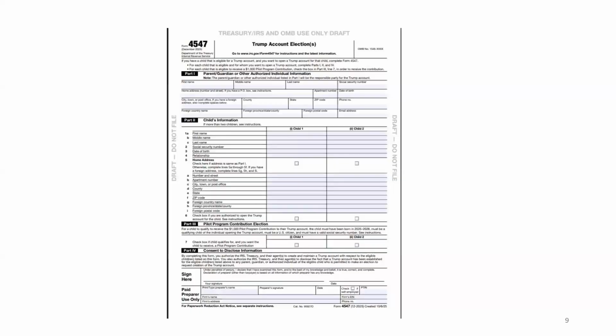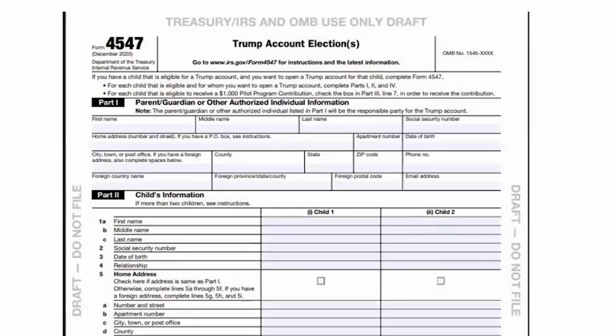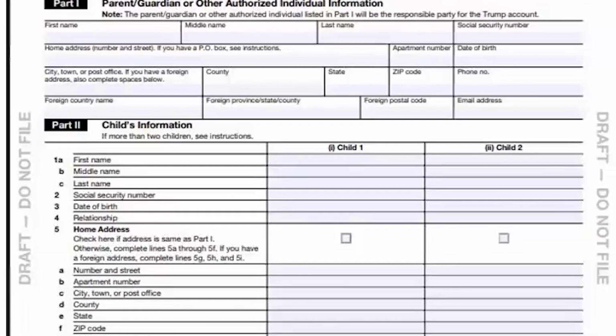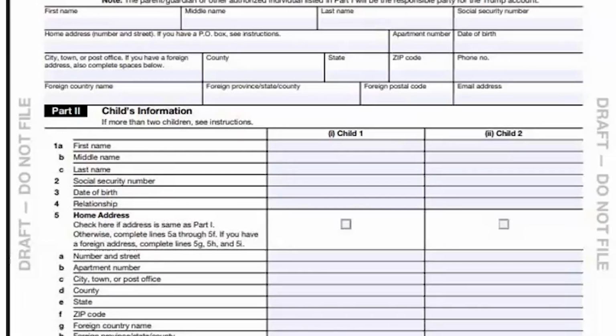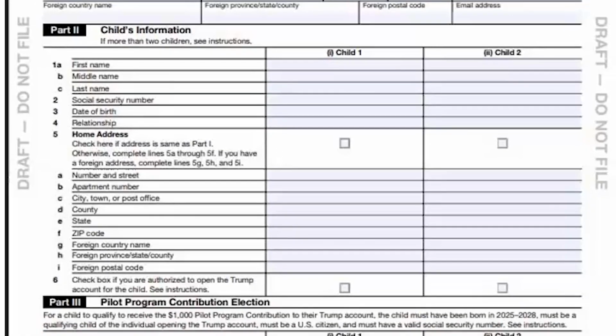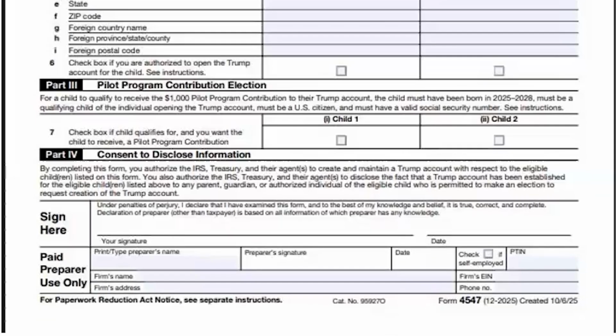So here is the Form 4547 Trump account election, and you can see that this form is for 2 children. And you can also attach additional copies of the form if you have more than 2 children that qualify. And down at the very bottom in Part 3 is where you check the box for the $1,000. And then you have to sign the form here. If you or one of your colleagues prepare the form for the family, then you would be signing it also as the preparer.